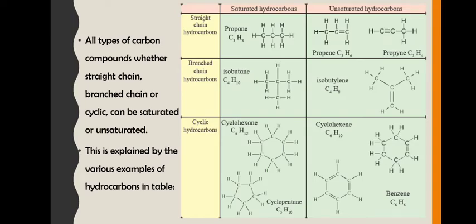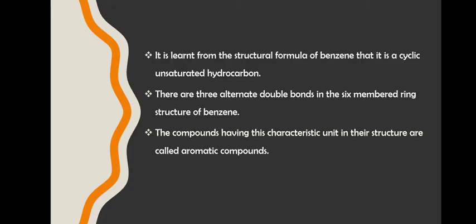Okay, students? Now, it is learned from the structural formula of benzene that it is a cyclic unsaturated hydrocarbon. There are 3 alternate double bonds in the 6-membered ring structure of benzene. Now the compounds having this characteristic unit in their structure are called aromatic compounds.